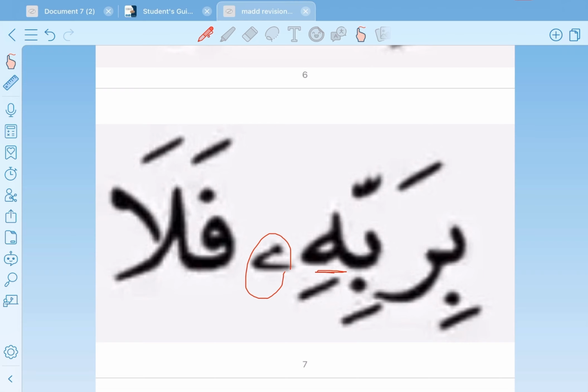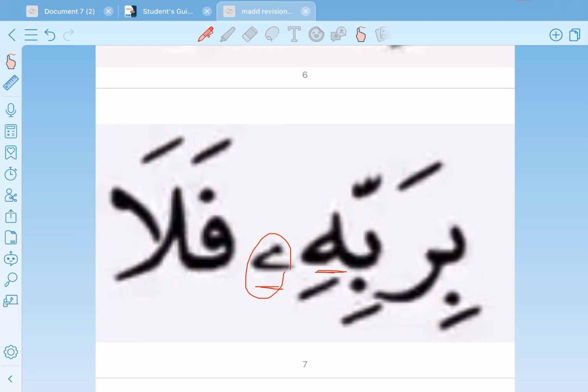The second condition, is it voweled by kasra or dhamma? Yes, it's voweled by kasra here, and because it's voweled by kasra, it's followed by a tiny ya. But if it's voweled by dhamma, it's going to be followed by the tiny waw.